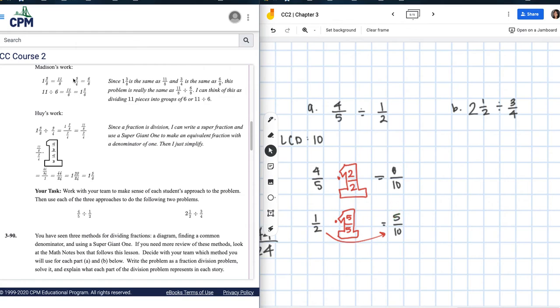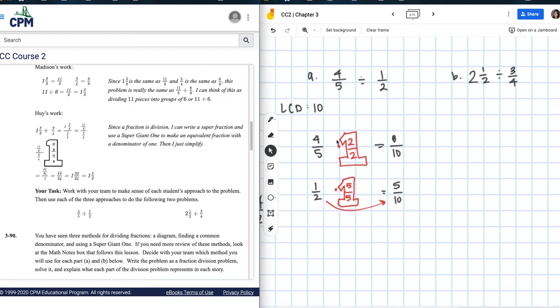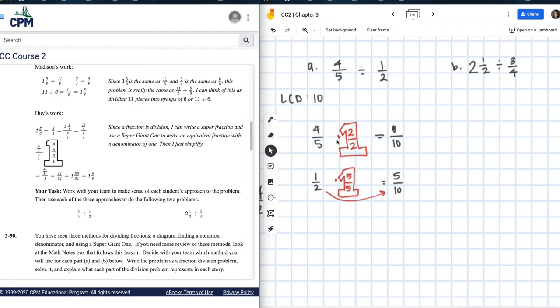And now I can divide straight across, right? So this is the whole point. I needed to work a little bit backwards in order to move forwards. So instead of 4/5, I now have 8/10. Instead of 1/2, I have 5/10. And now I can divide straight across, right? So 10 divided by 10 gives me 1. 8 divided by 5 gives me 8/5.